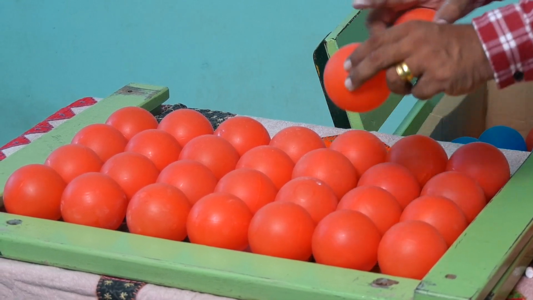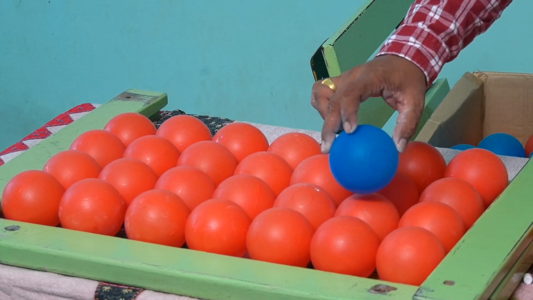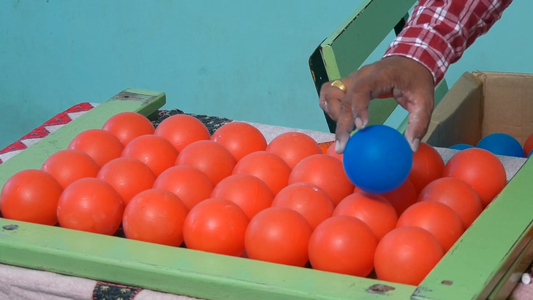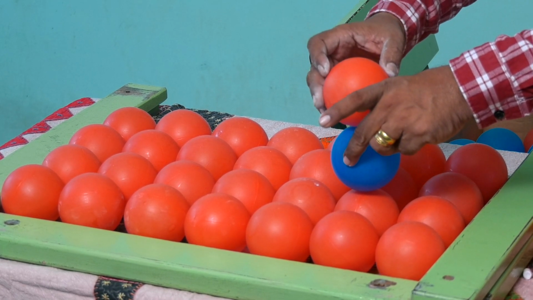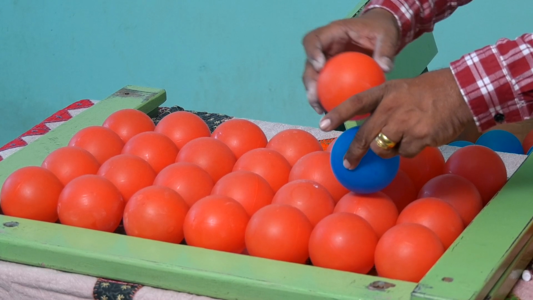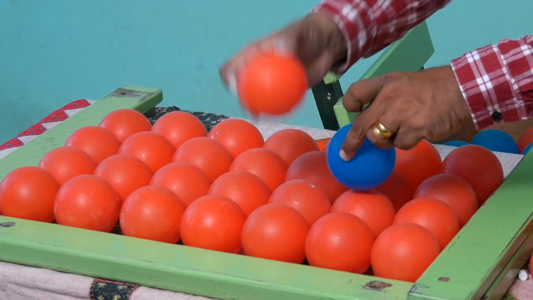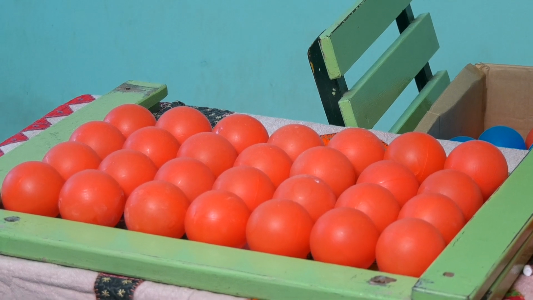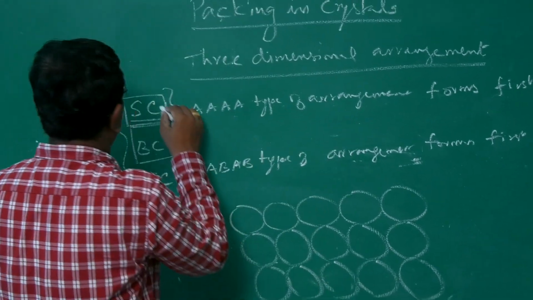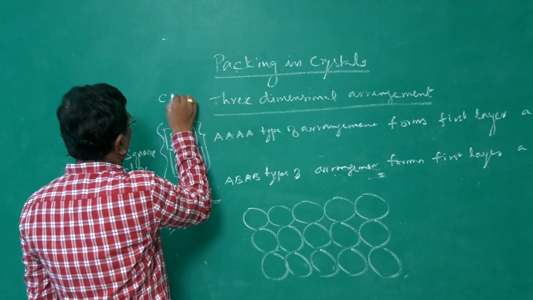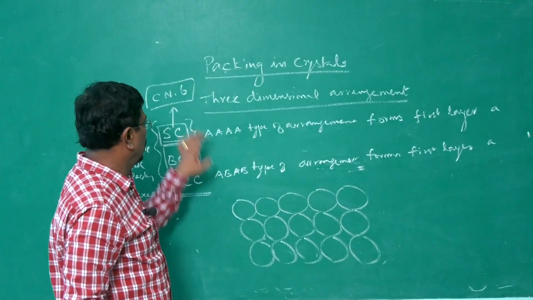How? This is the atom for our consideration. Let me say, this is the atom for my consideration. It is above this I have placed 1 below, 1 above, 2, 3, 4, 5 and 6. So, coordination number for simple cubic arrangement is found to be 6. All right.